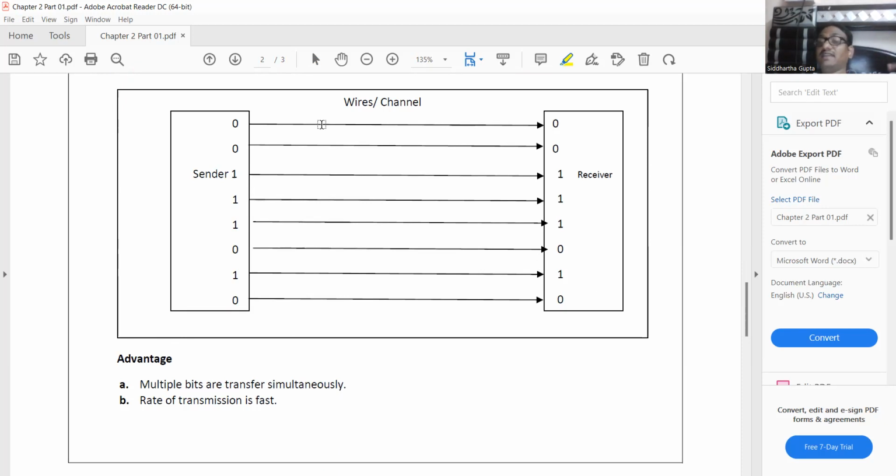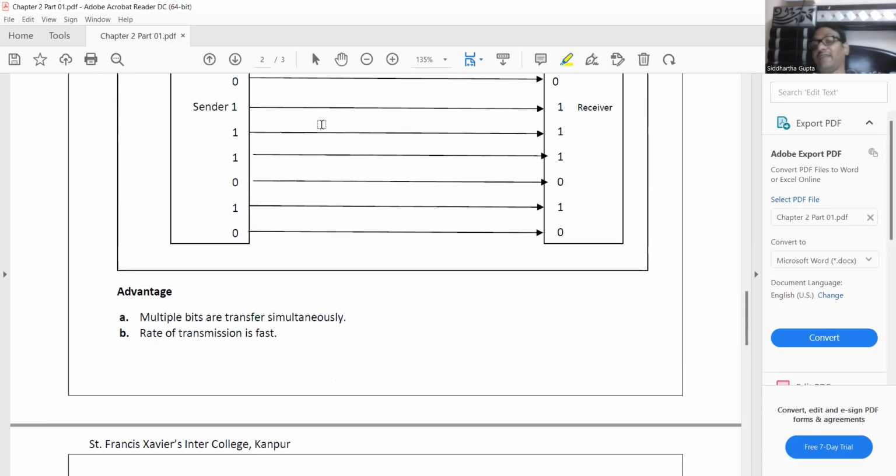Another thing is that this type of communication is very fast in comparison with serial communication, but it is very costly because we need to consume lots of wire. If there are n bits, then we require n wires, so this is not practically possible.